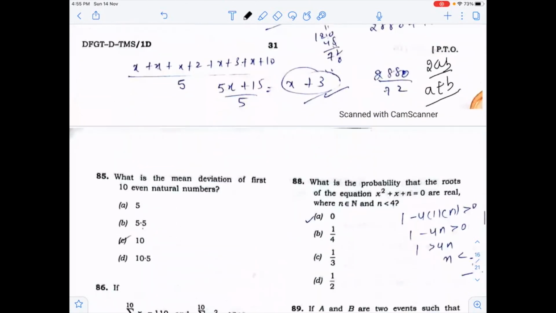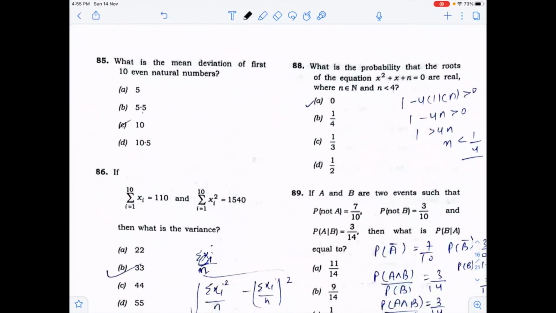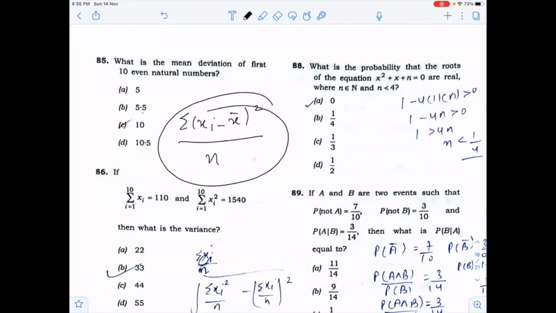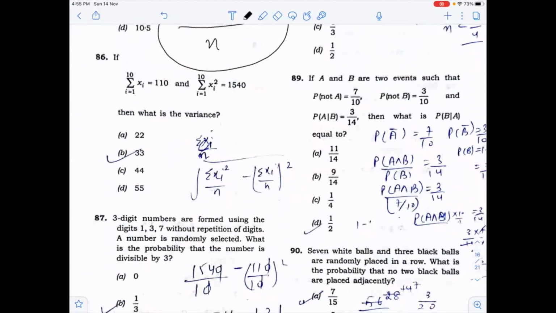What is the mean deviation of the first 10 natural numbers? The formula for the mean deviation is given. This is ungrouped data, the first 10 natural numbers, and here n is 10. You can find the value. Here we will use the formula for the variance. By directly putting the values in this formula, you will get the answer 33.